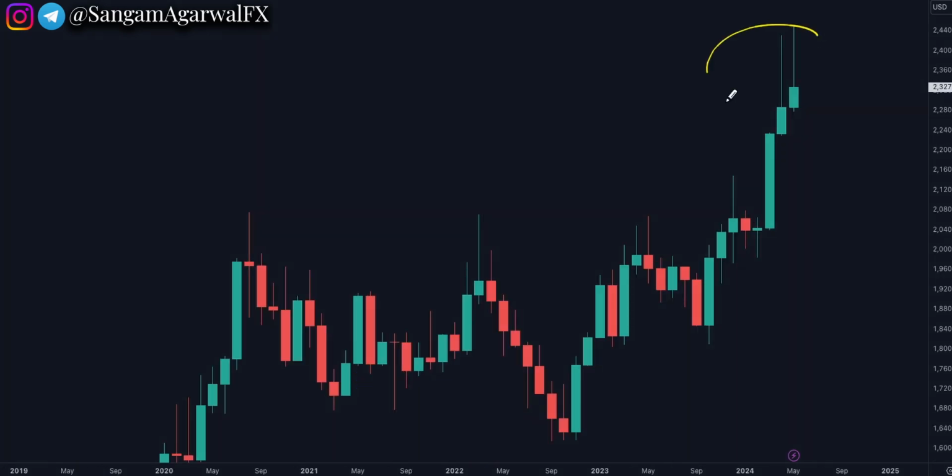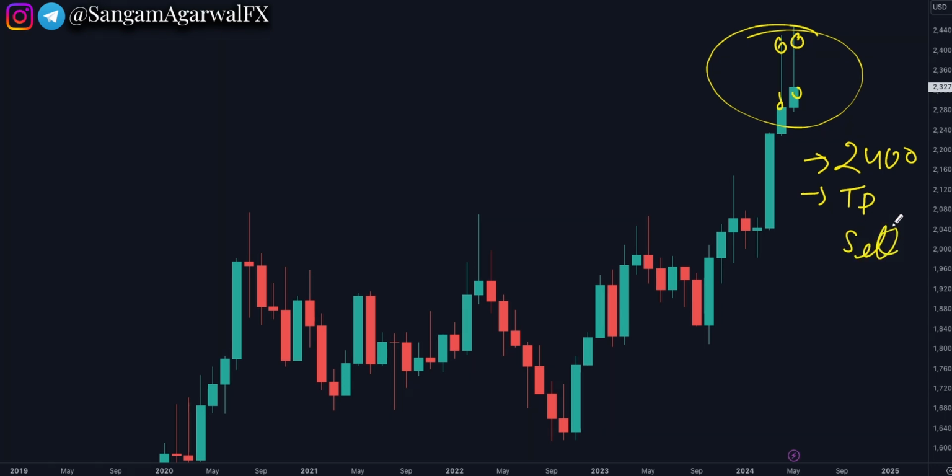On the gold monthly chart, you can see not just one but two monthly candlesticks showing rejection at the 2400 psychological level. It has been 2 months and nobody is buying at 2400. They are taking profit or they are selling. We will know by the time of the election. But right now you can see 2 months and a big rejection by the monthly candlestick.